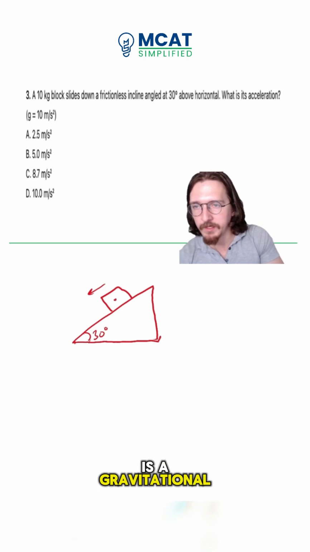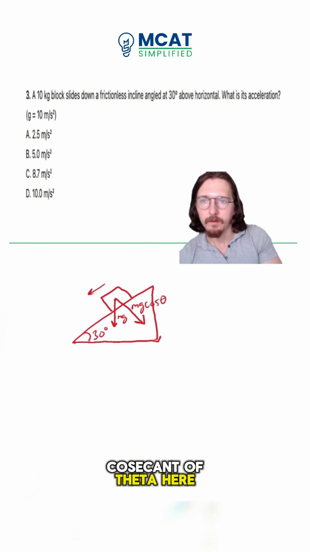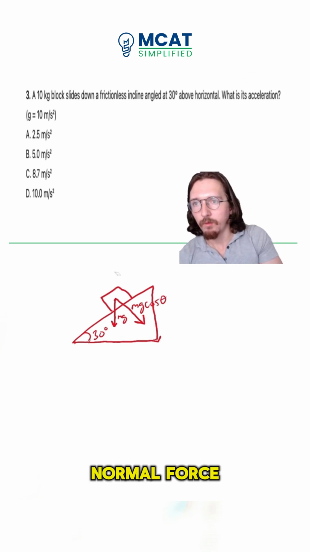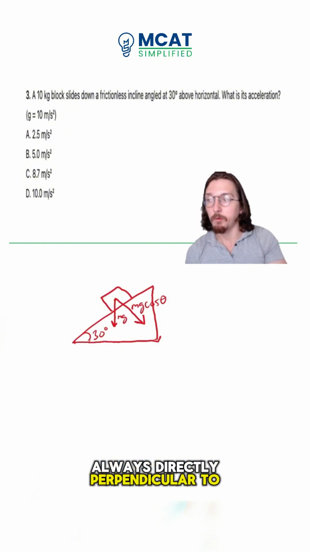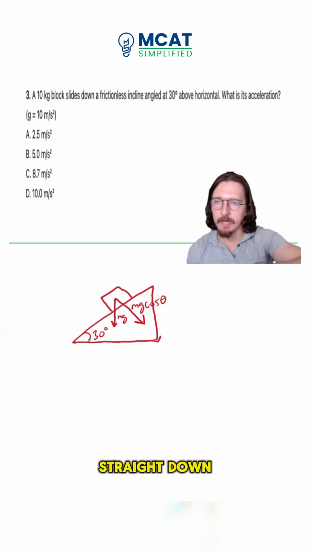Well, we know that there is a gravitational force pointing always straight down, and then we know that it's going to have this component, which is going to be, remember, mg cosine of theta here. And then it's going to also have the normal force, which is pointing, remember, the normal force is always directly perpendicular to the surface. It's not always directly opposing the gravitational force. The gravitational force is always pointing straight down from the center of mass.